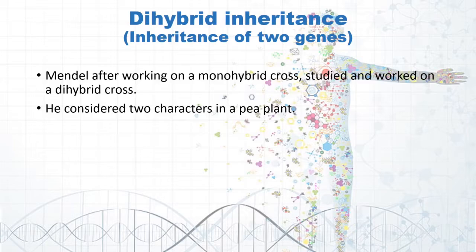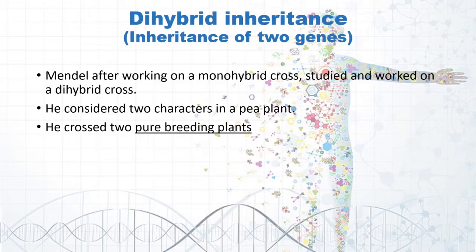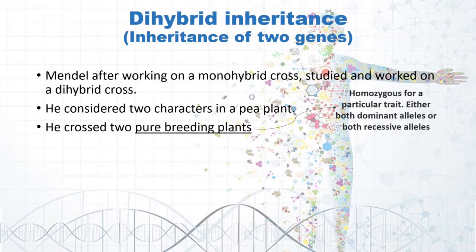Now he wanted to study two characters at a time. He considered the two characters present in a pea plant. He crossed two pure breeding plants. Pure breeding plants are those plants which are homozygous for a particular trait. Either both have to be dominant or both have to be recessive.